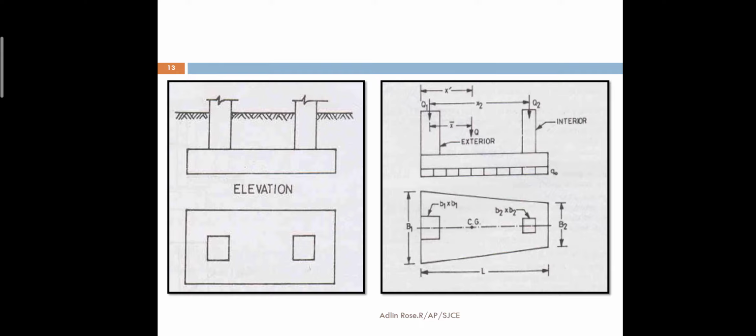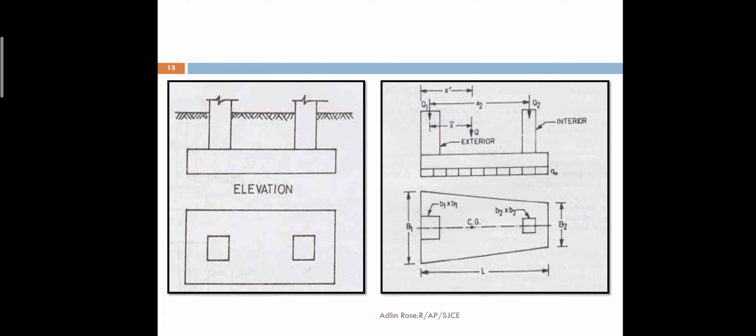In what cases do we go for rectangular footing, and in what cases do we go for trapezoidal footing? If the exterior column, the left side column, is smaller than the interior column, then we go for rectangular footing.